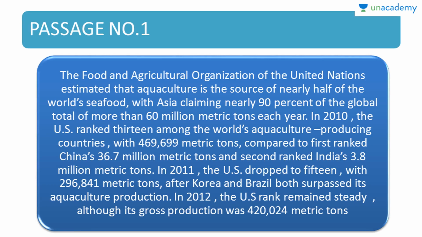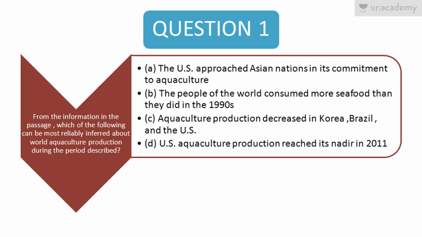That's what the passage is all about. In 2012, the US rank remains steady, although its gross production was 420,000. You see? So that's the main thing about this passage. It's about the US and how it went from its nadir and then decreased. So it was as simple as that.